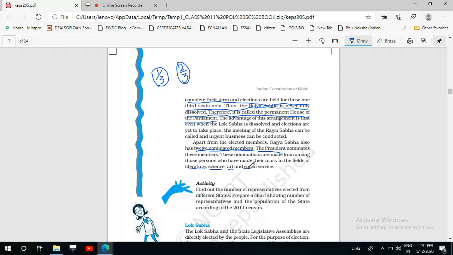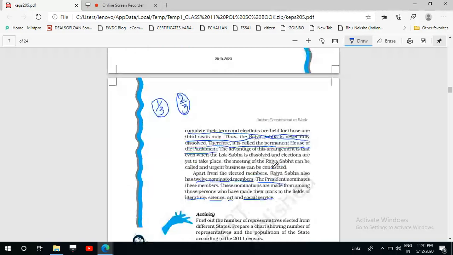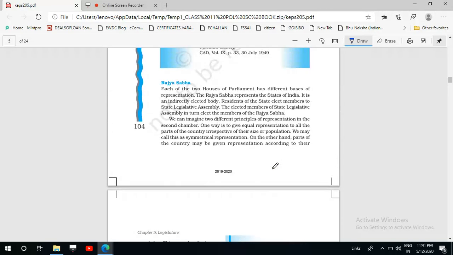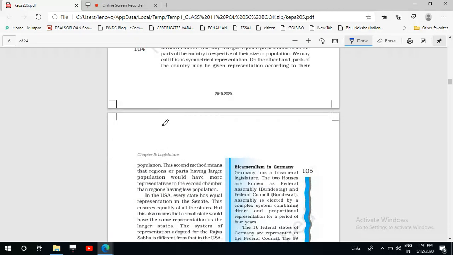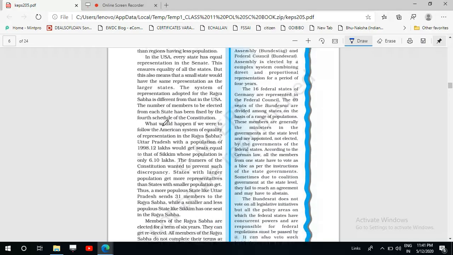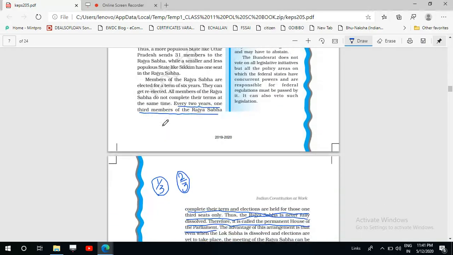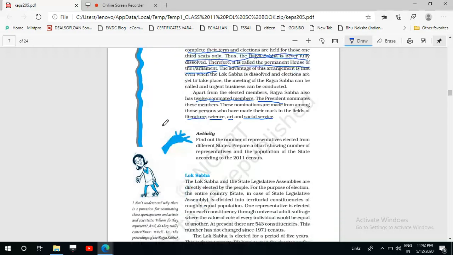If a person has done any remarkable work, then the president can nominate him for the post of member of Rajya Sabha. Okay, so this is all about the composition of Rajya Sabha. In this, what you have studied: method of election, how they get elected, then the basis of representation, on which basis they are getting representation, then tenure, and then nominated members.